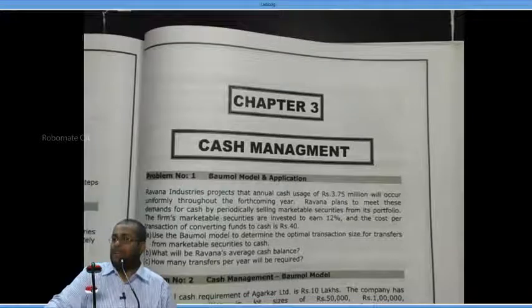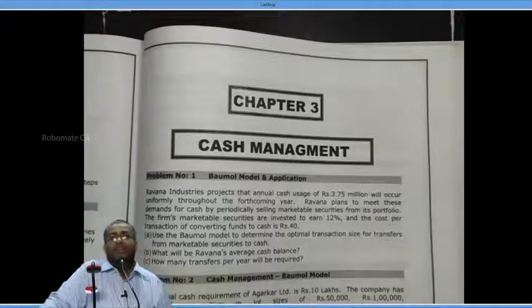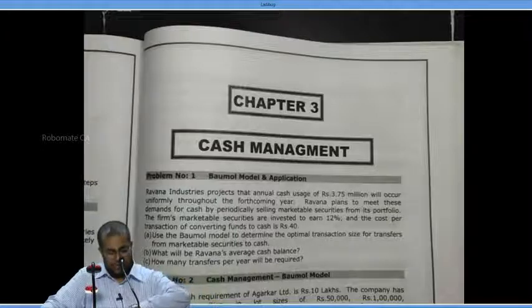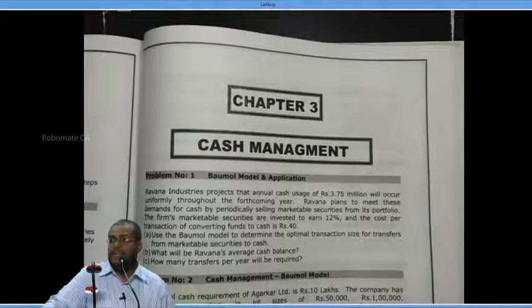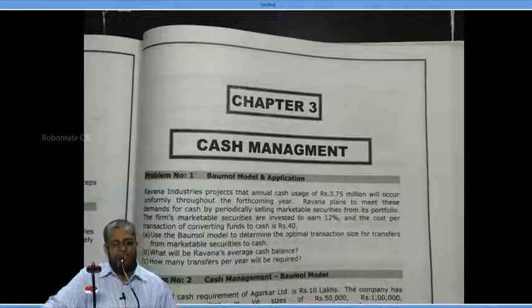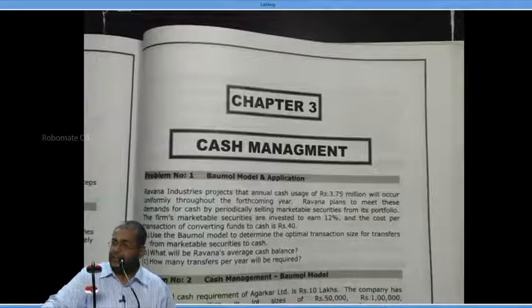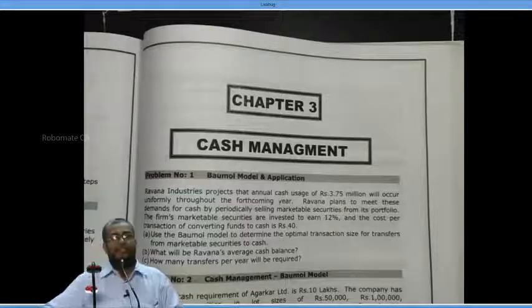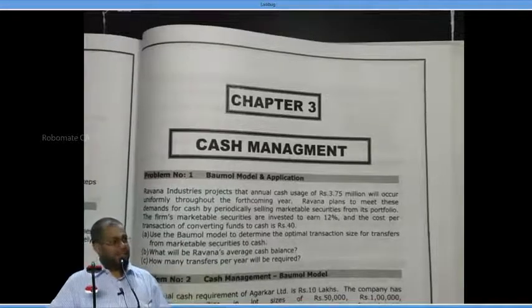OTS means optimum transaction size. C divided by OTS is equal to 37,50,000 divided by 50,000. How many transfers? 75 transfers. Everybody respond, yes or no?